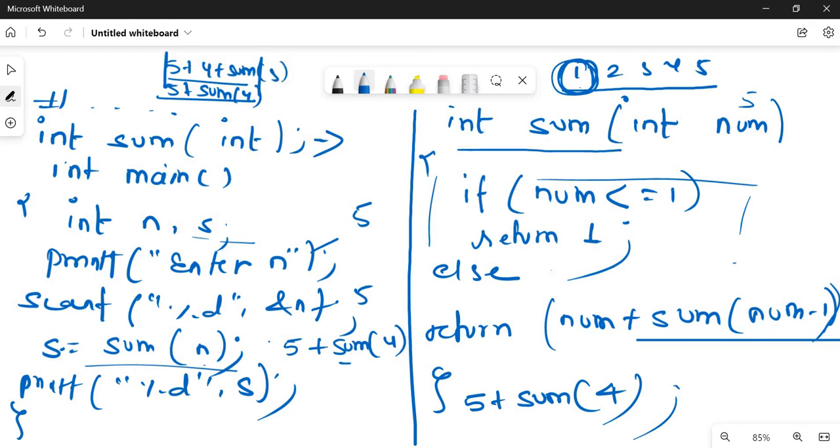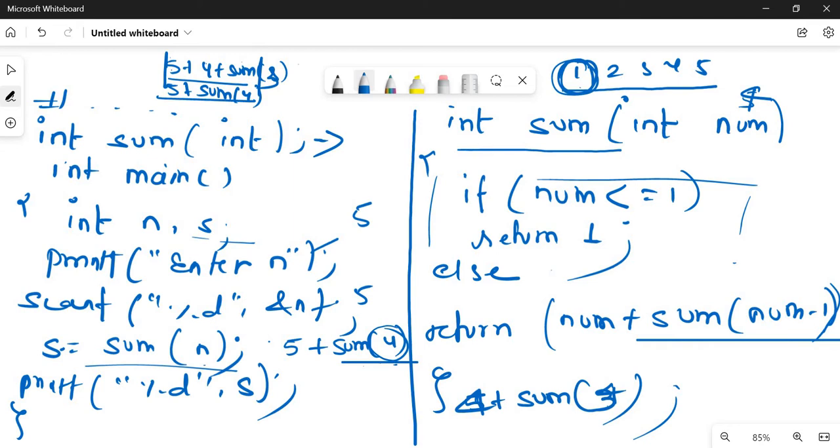Sum 4 is there. It means that it has not terminated, it is calling itself by passing number 4. Is 4 less than or equal to 1? No, so it becomes 4 plus sum 3. Now 5 plus 4 is there, and it is calling sum 3. Then 5 plus 4 plus 3 plus sum 2, then 5 plus 4 plus 3 plus 2 plus sum 1.